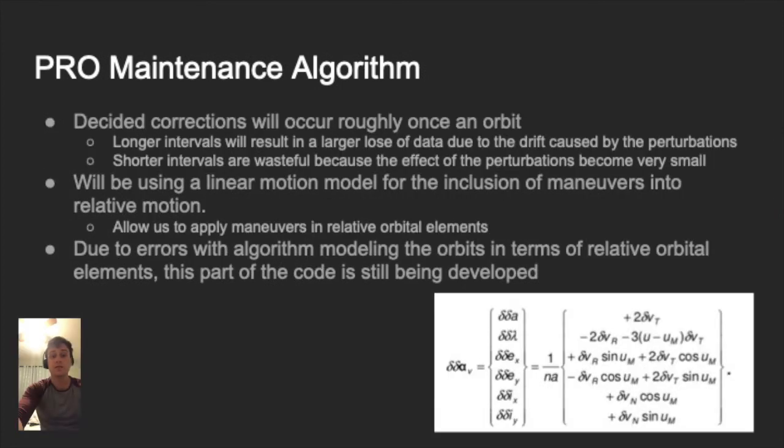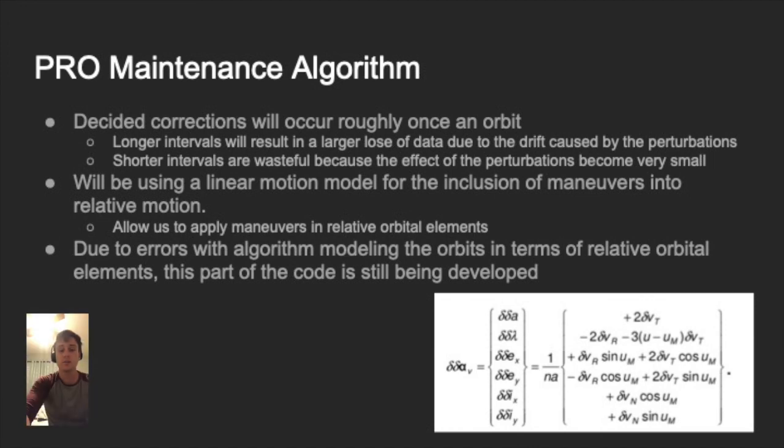One of the key parts of this algorithm is to determine how often corrections will need to be made in order to maintain the correct orbit. Long intervals will result in loss of data due to the drift between the two spacecraft caused by the perturbations. But short intervals will result in wasted fuel for adjustments that are not necessary yet. So it was decided that the corrections will be made roughly once per orbit to maintain these orbits while also not costing exorbitant amounts of fuel.